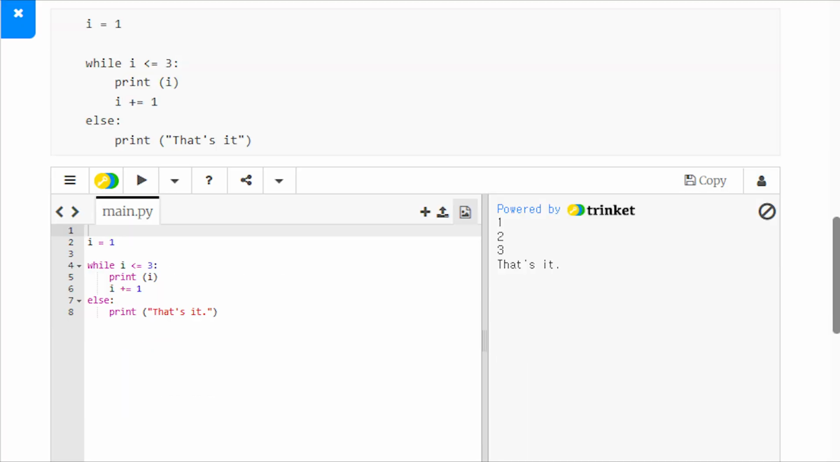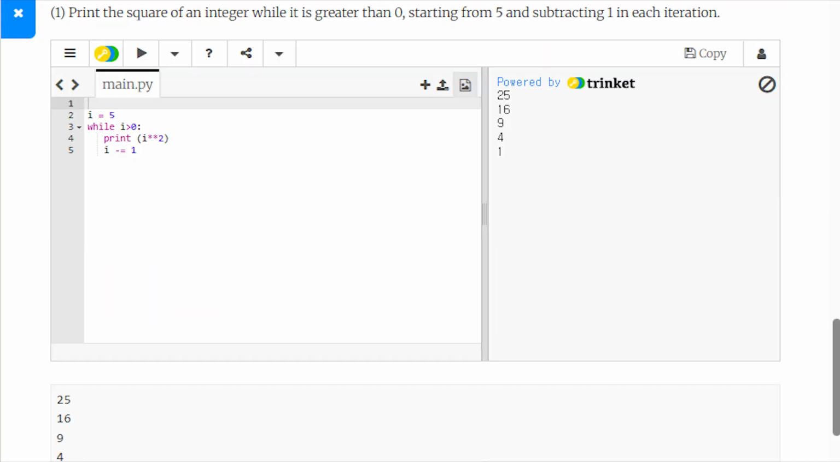Now let's try some more practice. Let's print the square of a number while it is greater than 0. Start with I equals 5. While I is greater than 0, print I squared and decrease I by 1. Since I starts at 5, the loop prints 25, then 16, then 9, then 4, then 1. When I becomes 0, the condition is false and the loop stops.